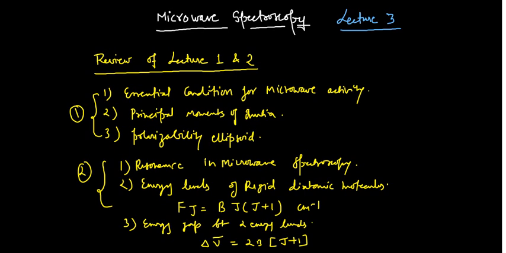Now I am going onwards to explain the things, and today we will see the intensity of the spectral lines and the selection rules.